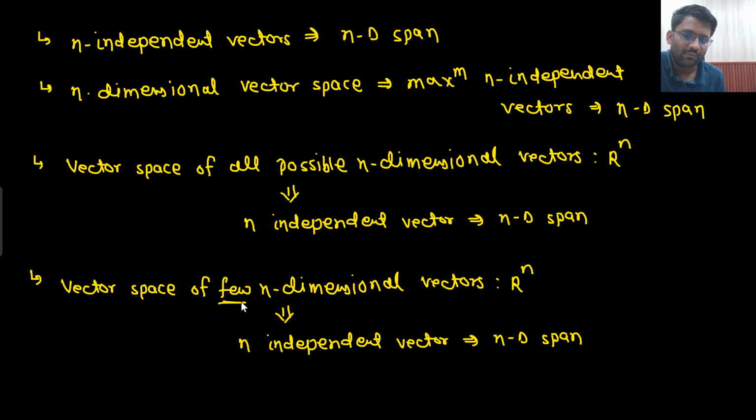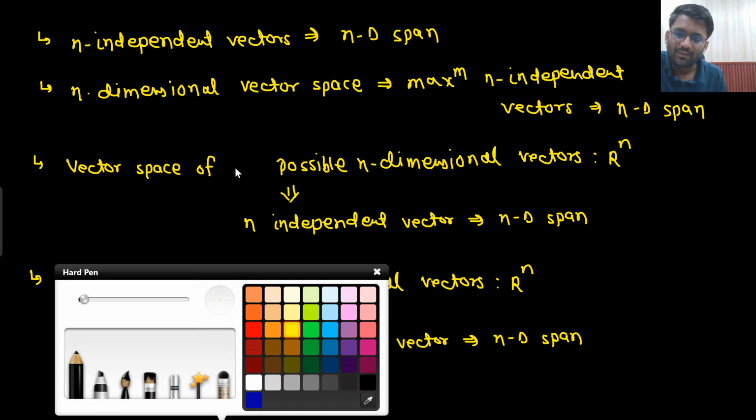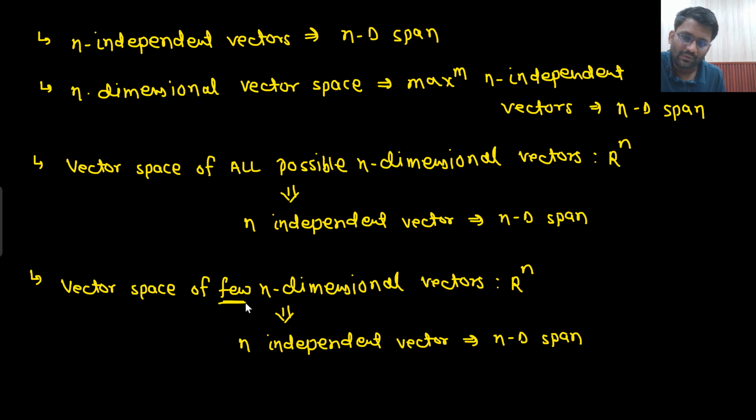Here it was all, here it is few. So it will be written as R to the power n only, but there will be some condition. You will end up getting k independent vectors, and you will create a k-dimensional span. And one thing I am sure of, k will be surely less than n.